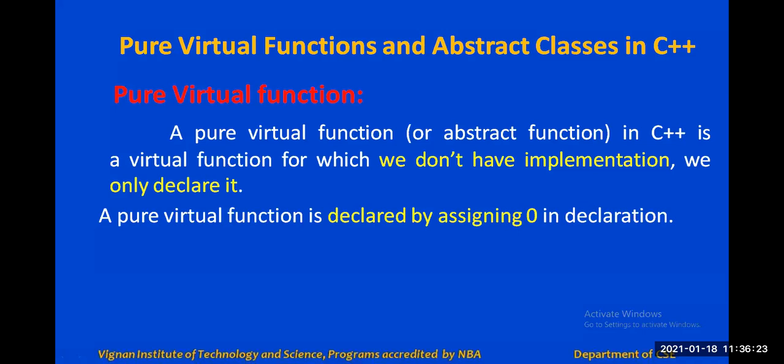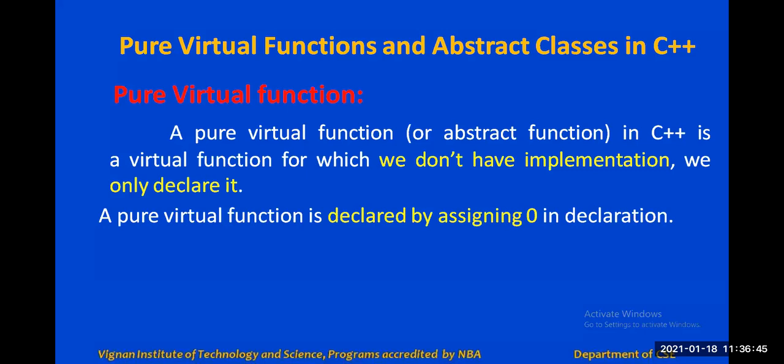Still, in order to implement runtime polymorphism, we have to use the virtual function concept here, to link the function call with the function definition during runtime, right? This is dynamic binding.